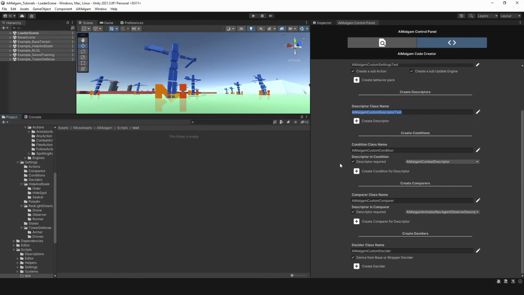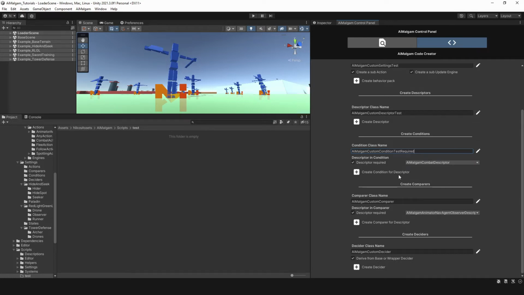Up next we have the condition class creation section with two new different options below it. One being to define if a descriptor is required for the condition and which one, or if the condition should be independent of any descriptor. You can select every available descriptor in the project as the required data container for the condition to execute. By every available descriptor, I mean the descriptor type, not the actual mono behaviors that are out there.